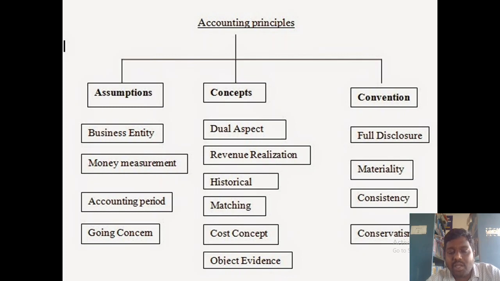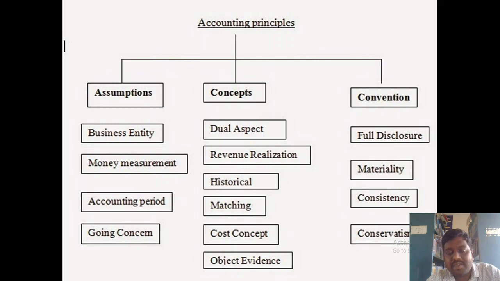Accounting period concept is broadly classified into two types. First is the financial year, and second is the annual year. The financial year is the year which starts from April 1st and ends on March 31st.